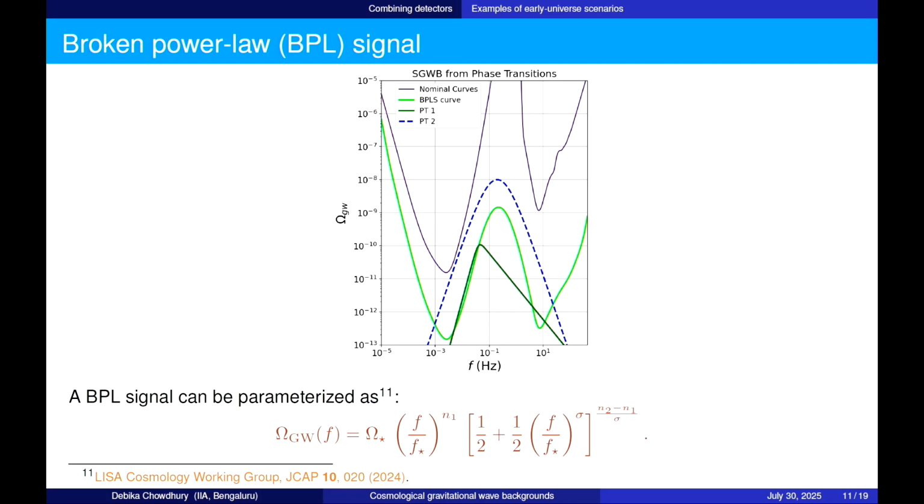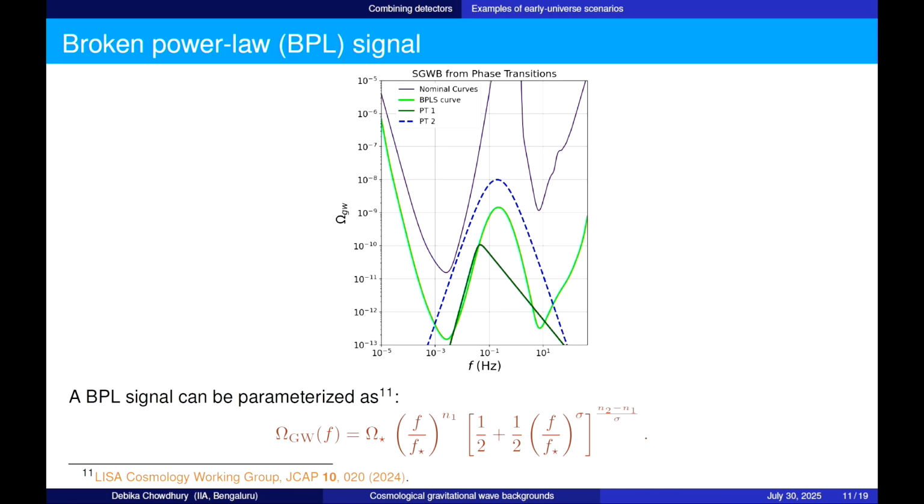So this can be tested for any kind of signal that you are interested in, but I will be focusing on a broken power law for now. So for a broken power law signal, these are the nominal sensitivity curves. This is the improved one. In the green line, I have the improved broken power law sensitivity curve, the integrated one that I was talking about. And if we consider a broken power law signal like this, which lies in the middle of the two bands, then we want to see if we can detect this better by combining the SNRs from the two individual instruments.